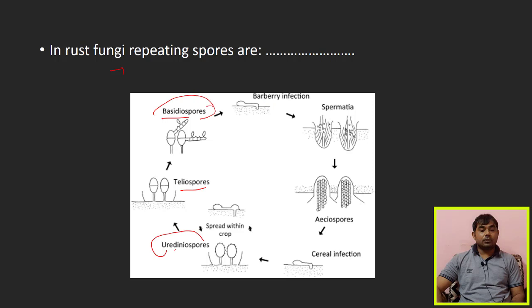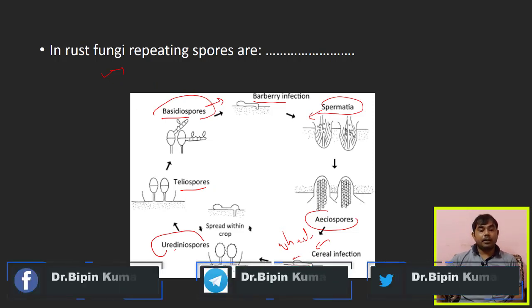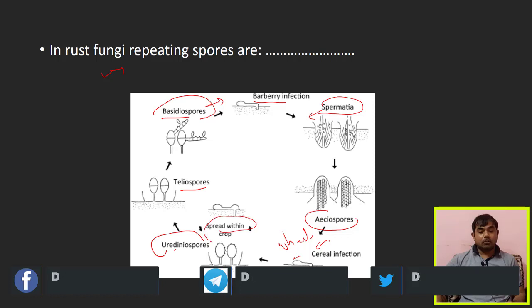The basidiospore goes into the resting phase on the alternate host, the barberry, a plant where it goes for hibernation or resting phase. Again spermatia form, and then aeciospores, and then it again affects the wheat. This is the life cycle of the rust fungi, how the different spores form and what the role of these spores is. The uredinospore is spread within the crop.